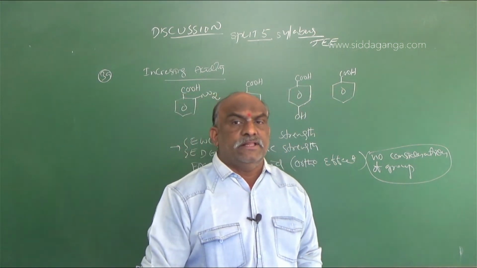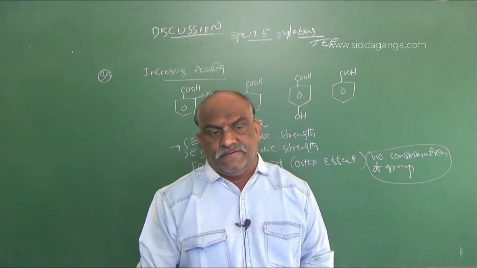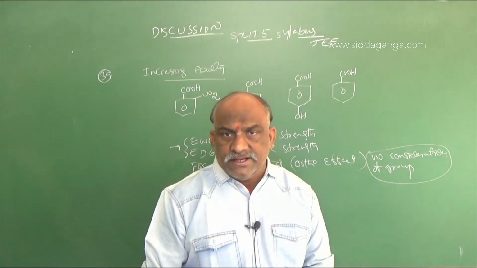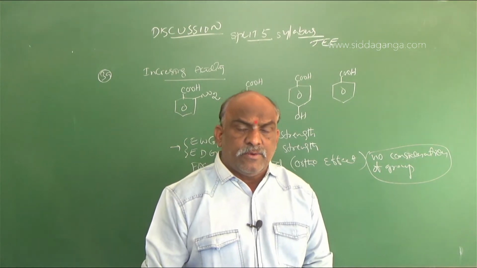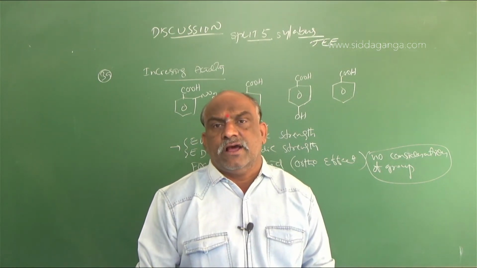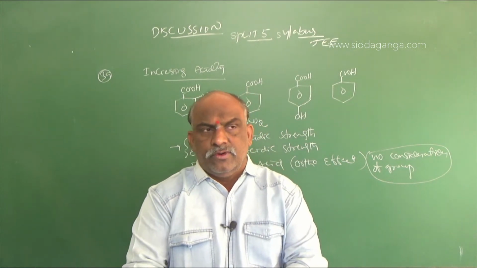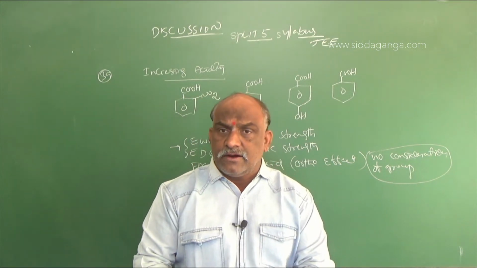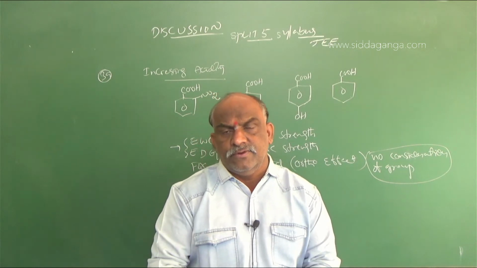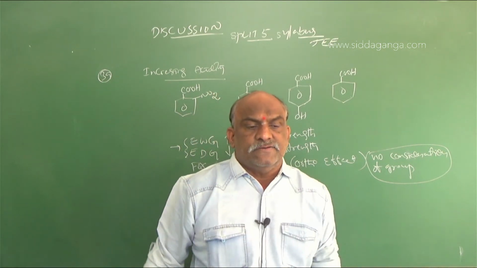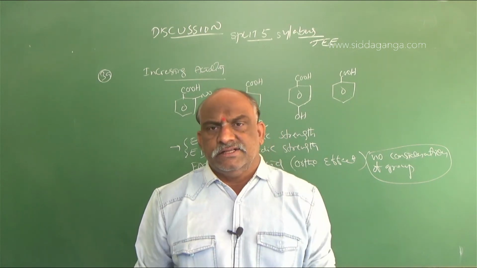That is expressed in terms of ortho effect. So electron withdrawing group increases the acidic strength, electron donating group decreases acidic strength, and for benzoic acids we should consider ortho effect. Whatever the group in ortho position, either electron donating or electron withdrawing, that only is the strongest. So according to that, first one, A is the very strongest acid.